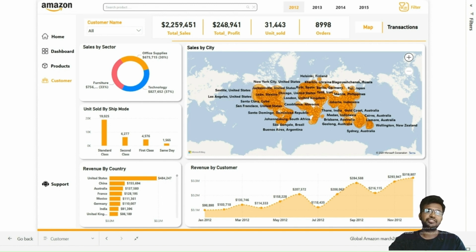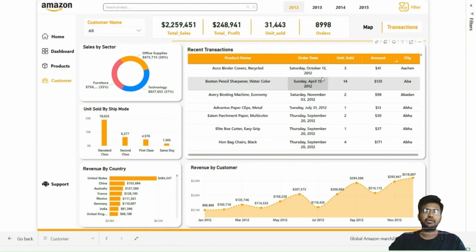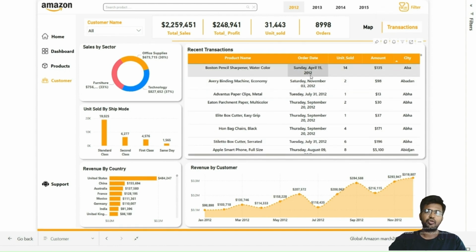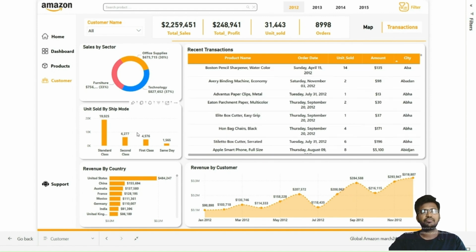You can switch the page between the map and the transaction using these two buttons, that is the map and the transaction button. So in the transaction page, you can get all the details of the transactions done by the particular customer. Next, we move to the bar graph labeled units sold by ship mode.